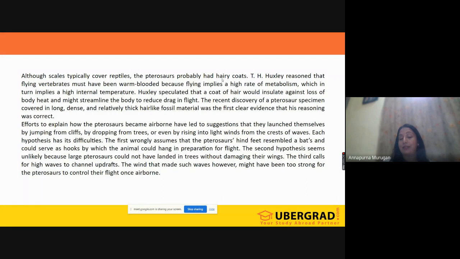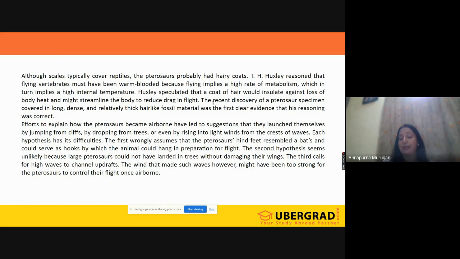If you see snakes and all, you can see the scaly surface. Whereas your pterosaurus had airy coats. But on both of them, reptiles and pterosaurus, there was some covering. Okay, but the coverings were different.